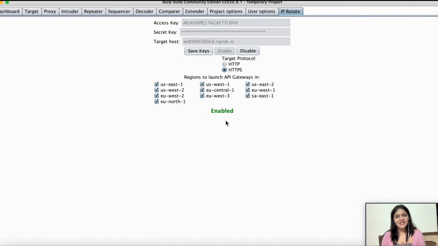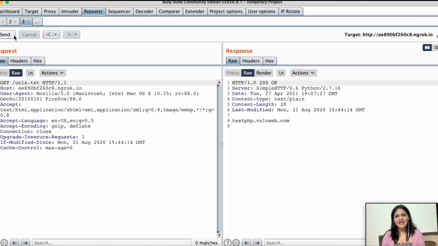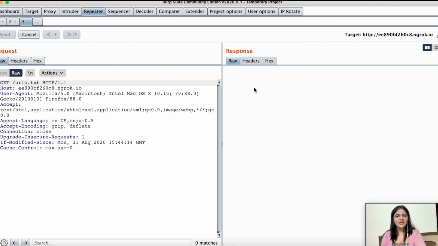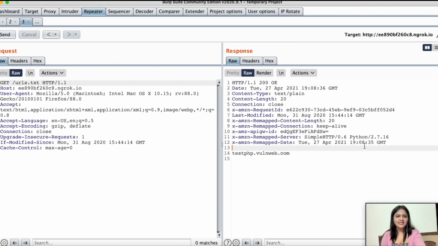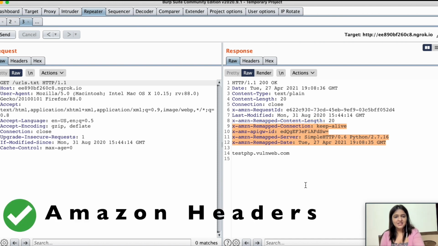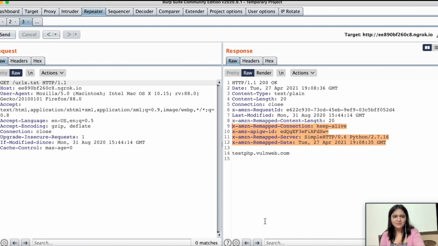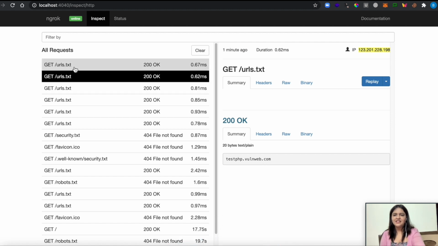Okay, so my instances are now enabled. What I'll do is go to the Repeater tab, where I have already captured the request. This is the previous response. I'm going to send it, and you can see I am getting some extra headers over here. It represents that it is coming from Amazon, but we are not interested in those at the moment.